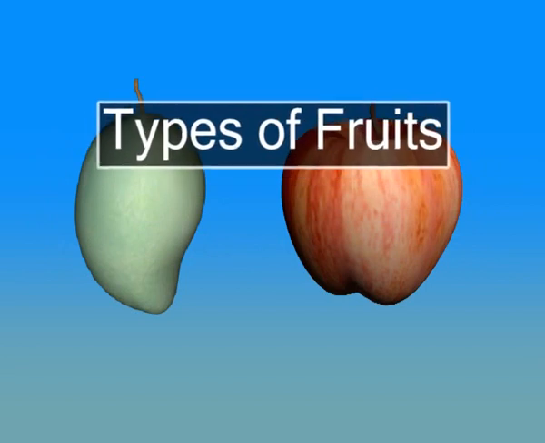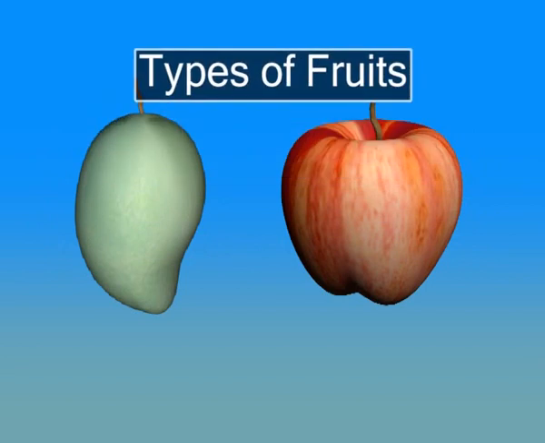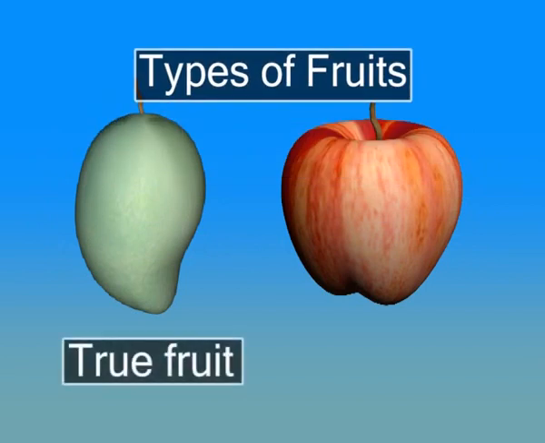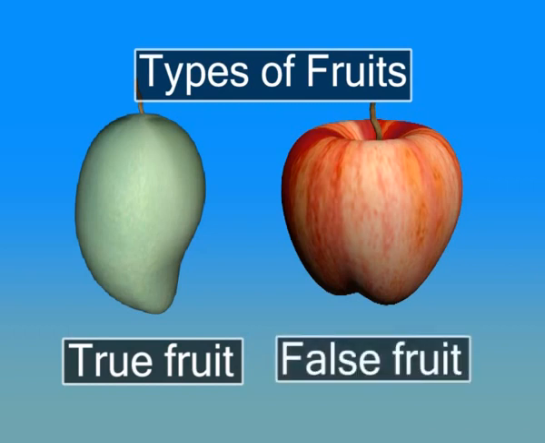Types of fruits. There are two types of fruits. These are true fruit, false fruit. Let us discuss these one by one.